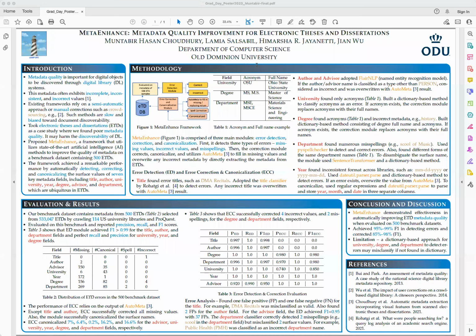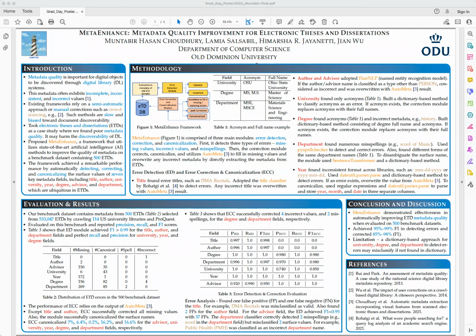Hello, my name is Muntabir Hassan Chaudhary, and I am a PhD student in the Department of Computer Science at Old Dominion University. I'm going to talk about some of the key aspects of our poster titled MetaEnhance, Metadata Quality Improvement for Electronic Thesis and Dissertations.